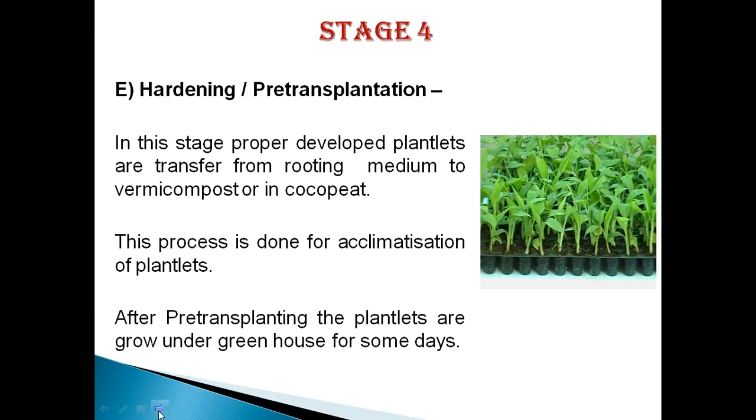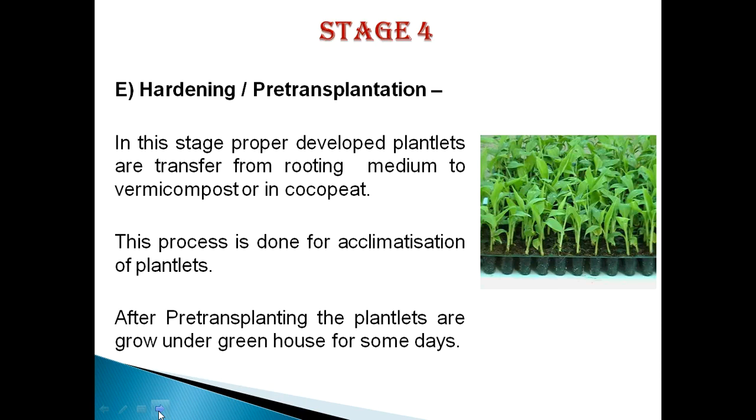inside cocopeat in the polyhouse. So hardening is nothing but the preparation of the plant for natural conditions, or the transfer of these in vitro regenerated plants into the natural condition. We can call it hardening. So this hardening is again divided into two subtypes. First is the primary hardening and second one is the secondary hardening.